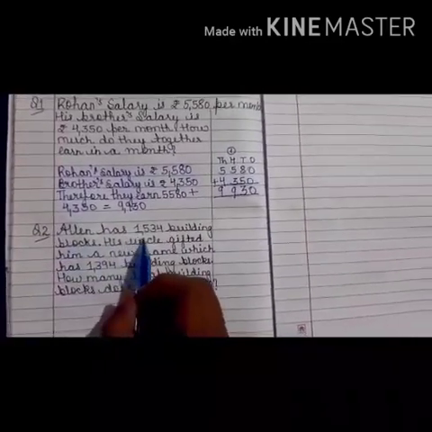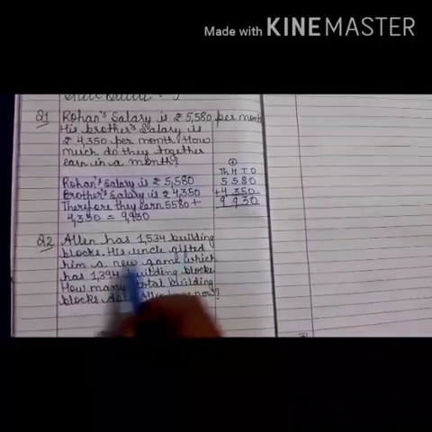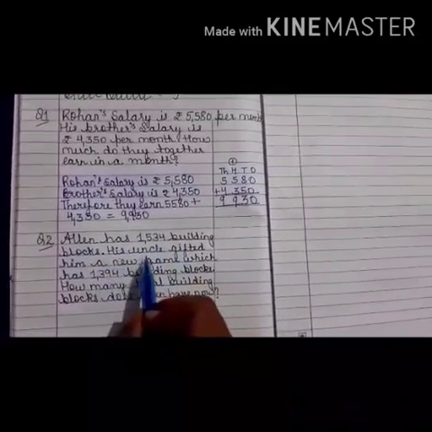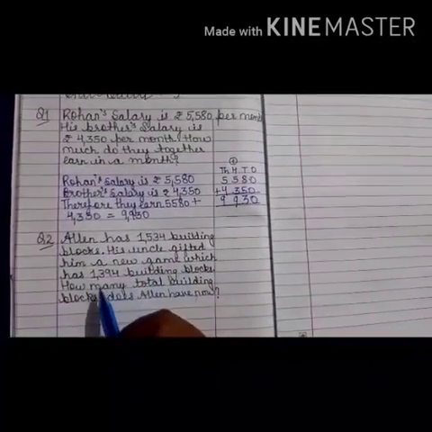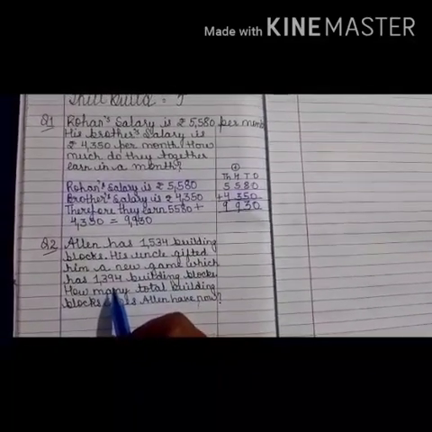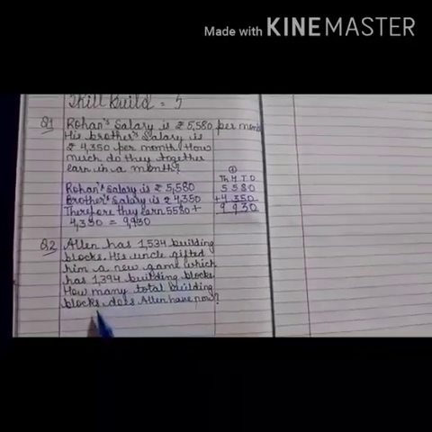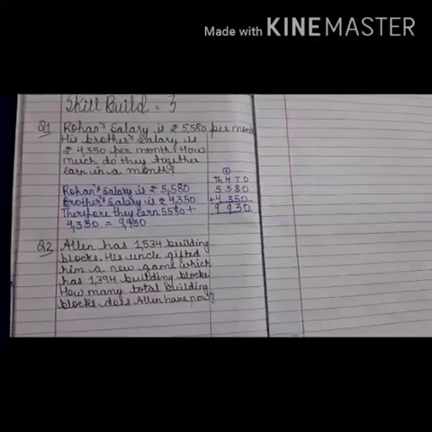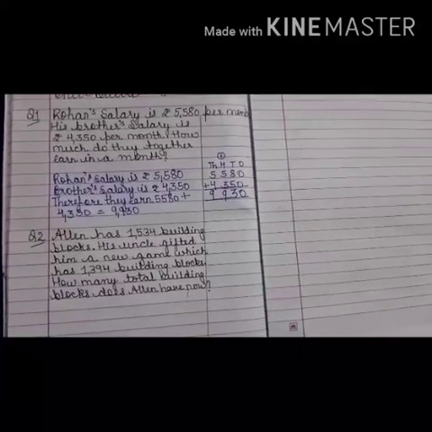Alan has 1534 building blocks. His uncle gifted him a new game which has 1394 building blocks. How many total building blocks does Alan have now?